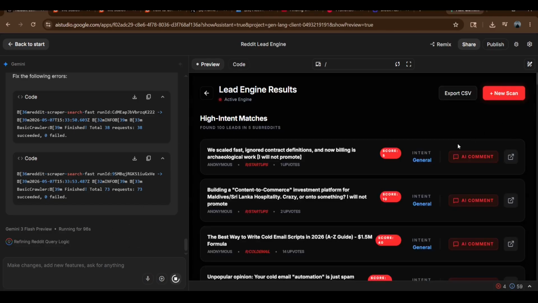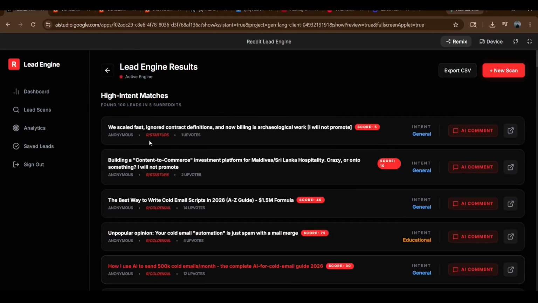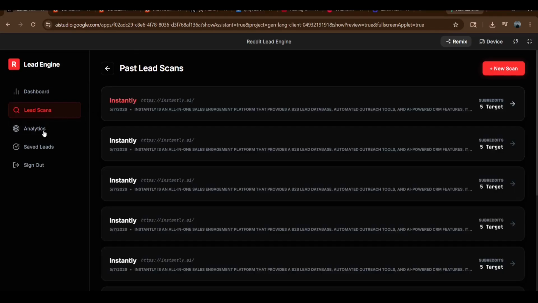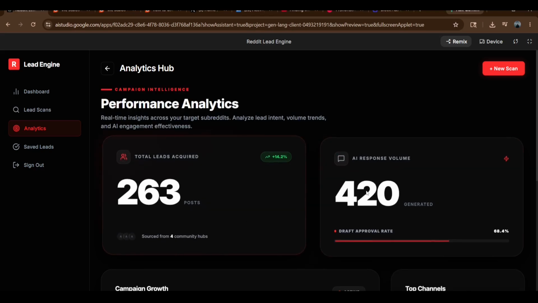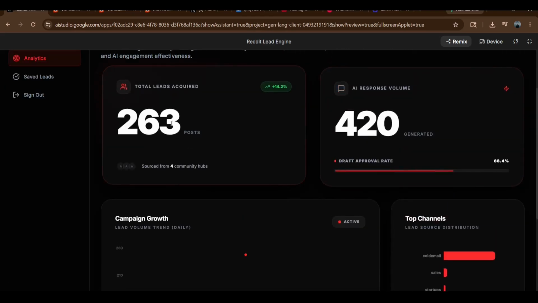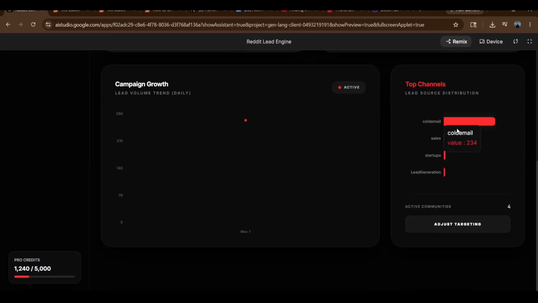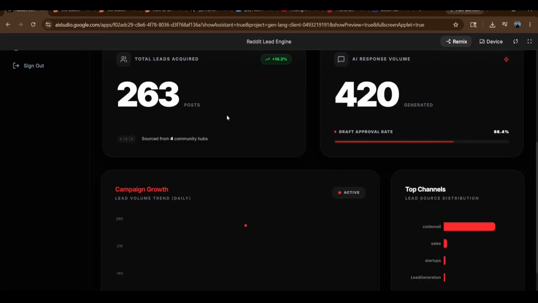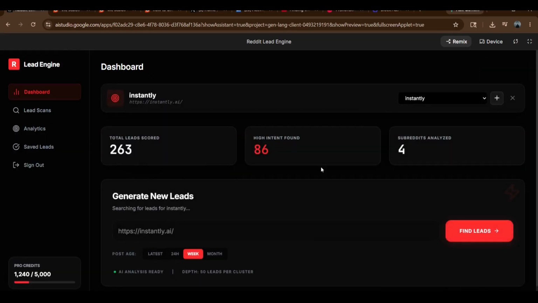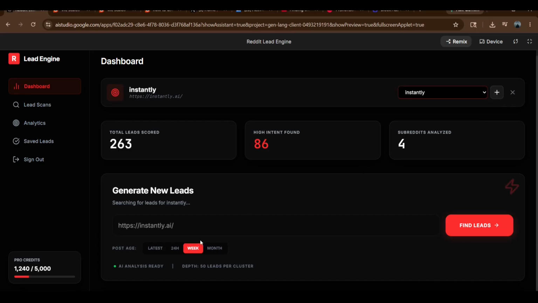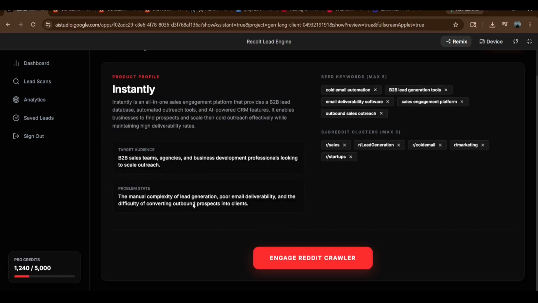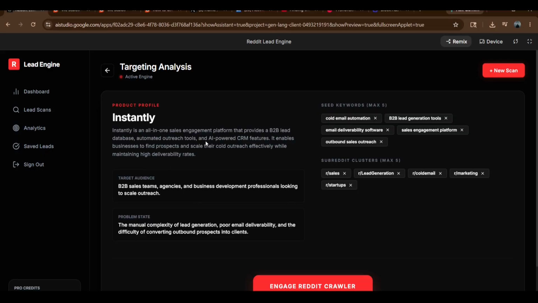You can see the total leads were showing and it gives a score also, with refresh and all, but analytics was not updating. The posts had a little bit of issues, and the top channels and everything else was working perfectly. That was a great thing, and the dashboard was also good. The UI was completely fixed. Previously there was a little bit of error. You can see this is the target analysis, and the keywords were also explained perfectly. So that was the whole thing.